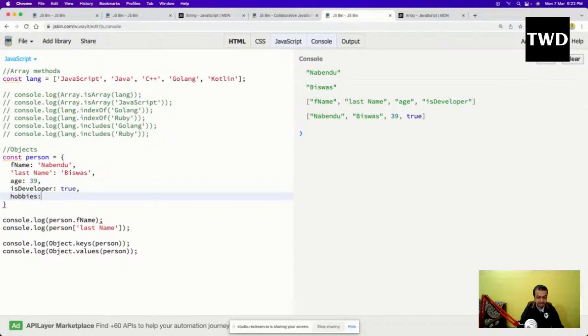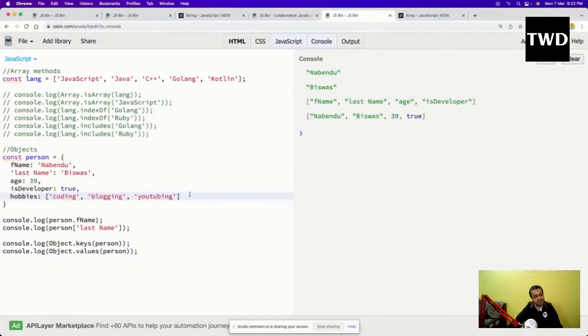Like this, it can be hobbies: coding, blogging, and YouTubing. Okay, so like this I'll do hobbies. It can be an array also. You can see that instead of having a normal string, I'm having it as an array.